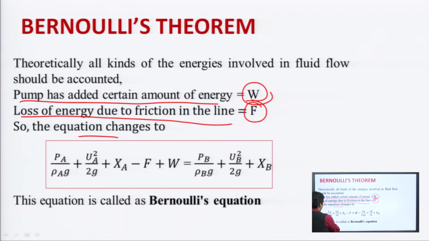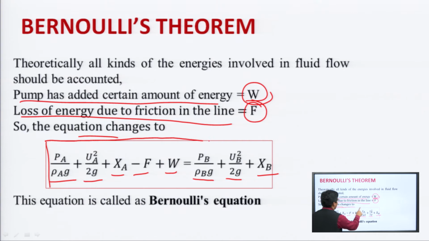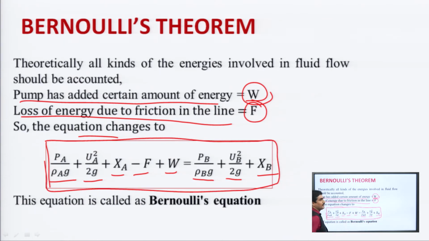So the equation changes to P A by rho A g plus u A square by 2 g plus x A minus F plus W, which will be equal to P B by rho B g plus u B square by 2 g plus x B. This is the final equation, called Bernoulli's equation. In this equation, the negative sign on F indicates that energy is lost due to friction. So, this is all about Bernoulli's equation.